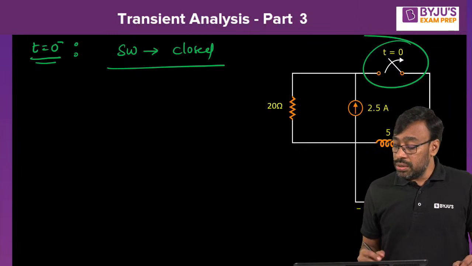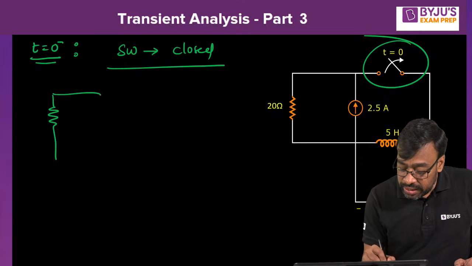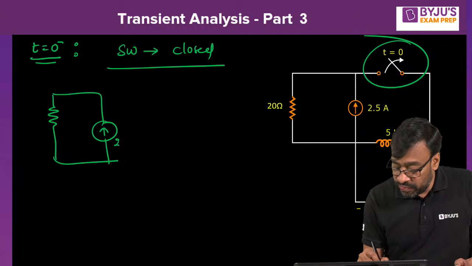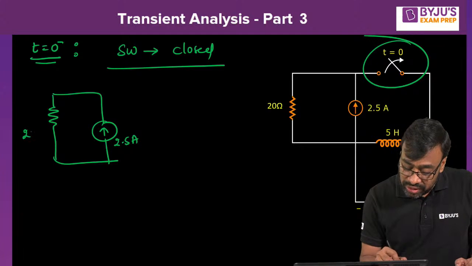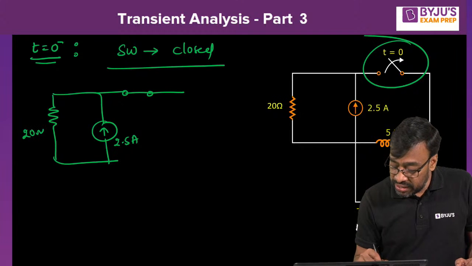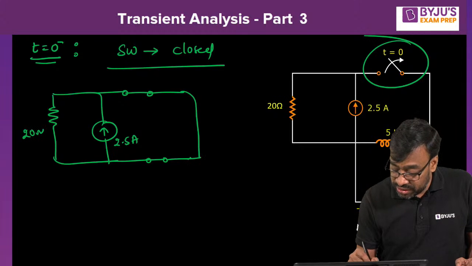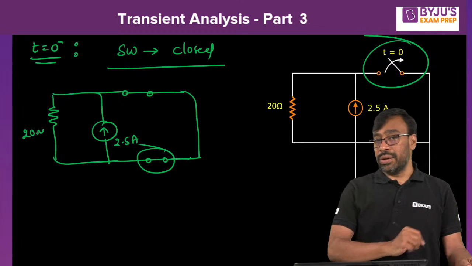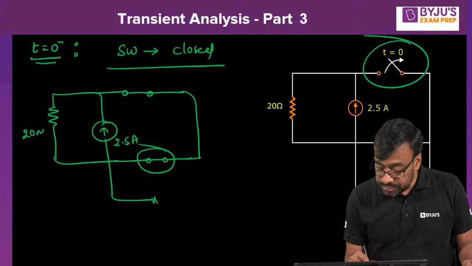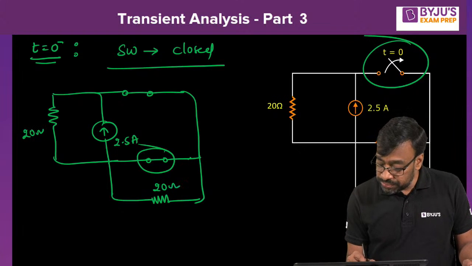Very good. So, how do you get it now? Resistor remain resistor. Current source. What happens to the current source, Nana? Tell me. 2.5 ampere. And this is 20 ohm. And tell me here what happens here? Yes. The inductor becomes what? Short circuit. Agree, all of you? There is no capacitor here. I'm highlighting the inductor once again here. Resistor remain resistor. This is 20 ohm.